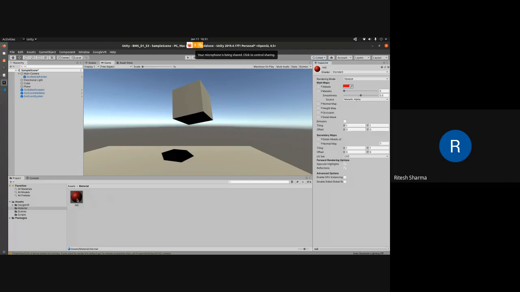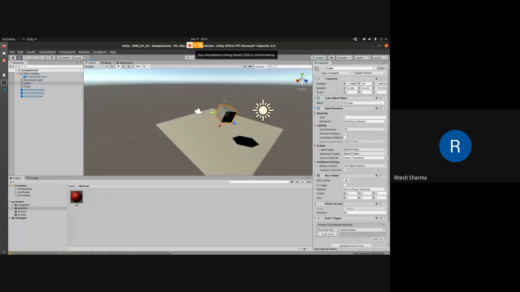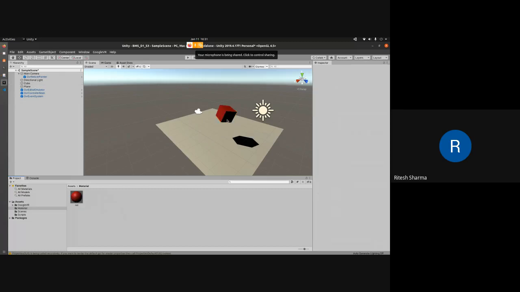So where do I want this material to be? I want it to be on the object. There are two ways I can do it. I can just drag and drop it on top of the cube, or I could simply drag and drop it on the cube here. Both are allowed. Now you can see that the object has changed its color.